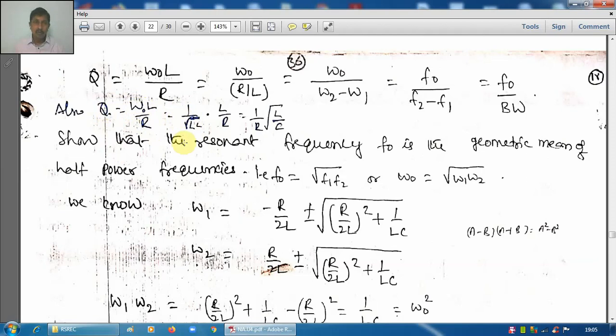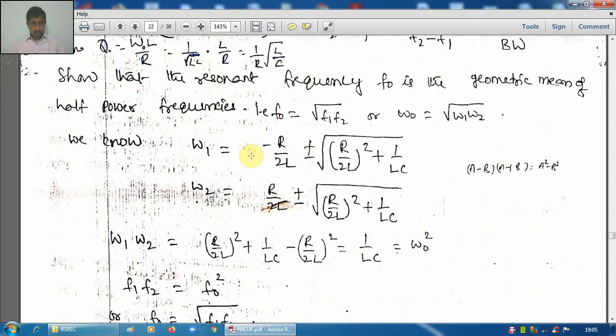Omega naught equal to 1 by root LC. Both are the same. So if we substitute omega naught equal to 1 by root LC in this expression, 1 by root LC into L by R, it is 1 by R into square root of L by C. So Q can also be expressed in terms of L, C and R like this. There are different forms of the formulas.